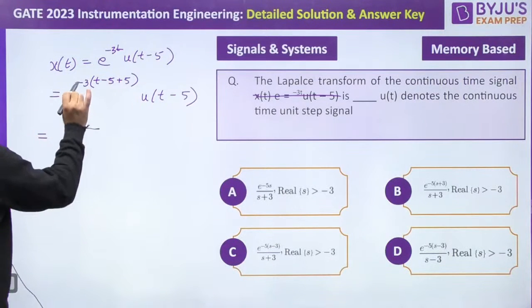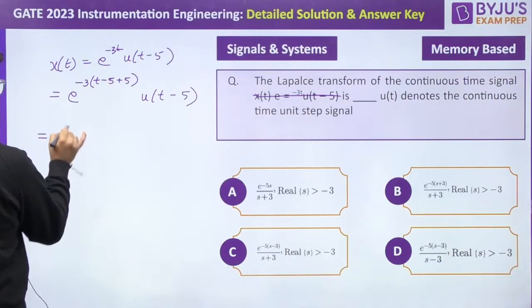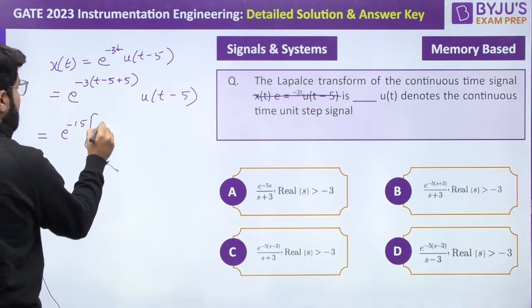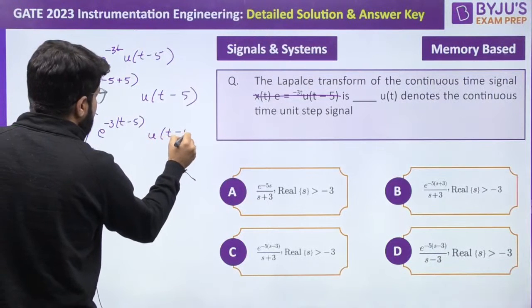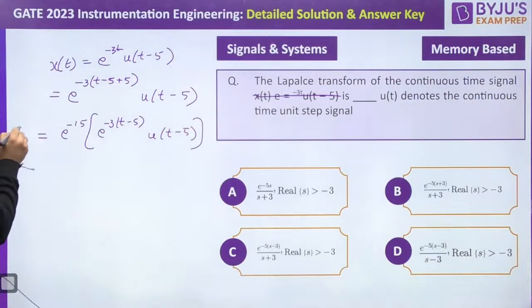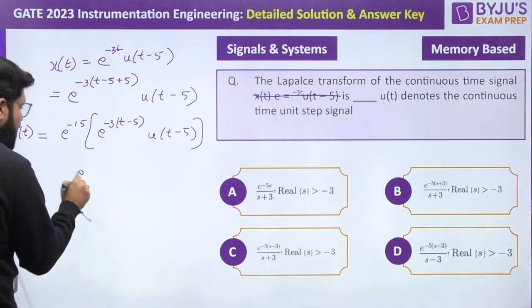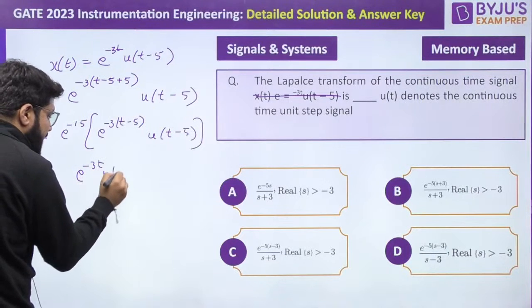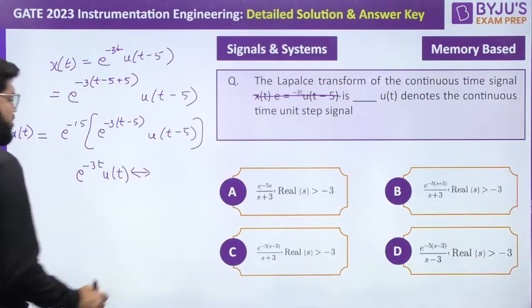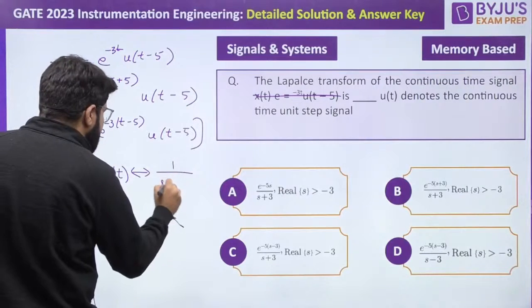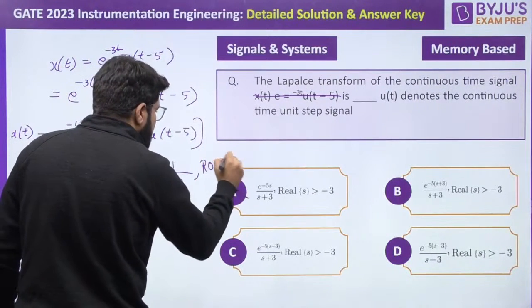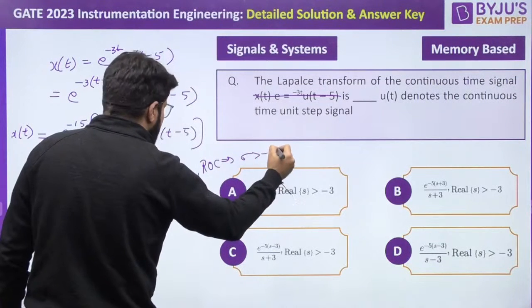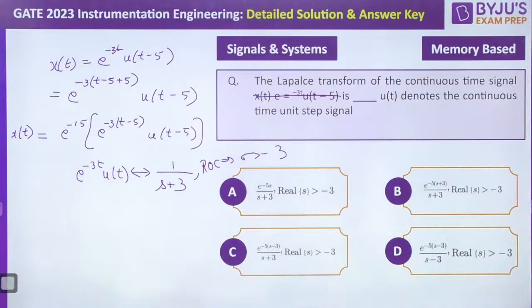Okay. So now this becomes e power minus 3 into minus 5. I separated out e power minus 15. Then e power minus 3(t minus 5) u of t minus 5, that is the signal x(t). Now, if I want the Laplace transform of e power minus 3t u(t), e power minus at u(t) has the Laplace transform 1 upon s plus a, with ROC sigma greater than minus a, so sigma greater than minus 3.